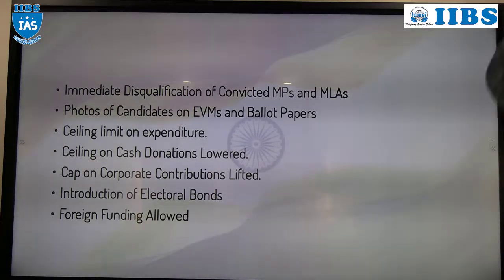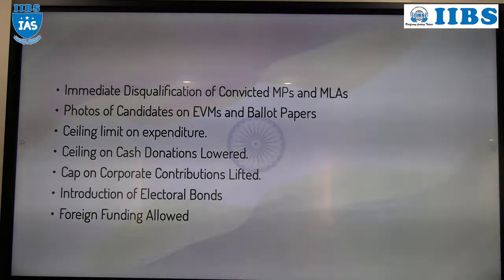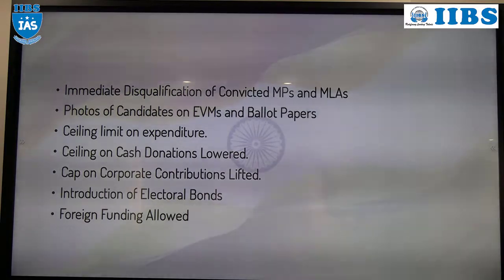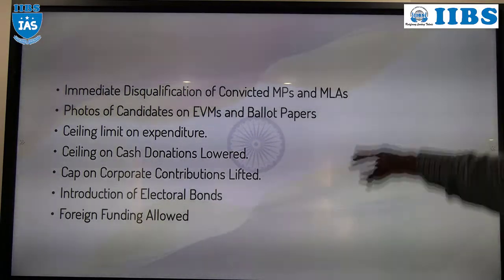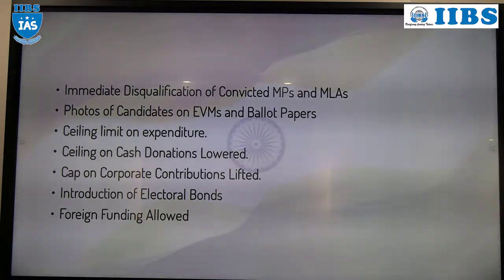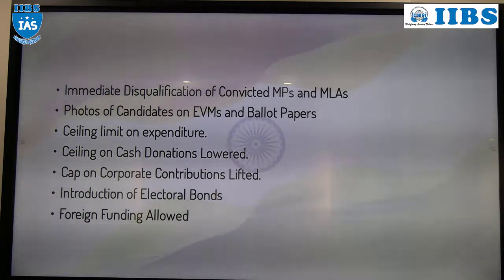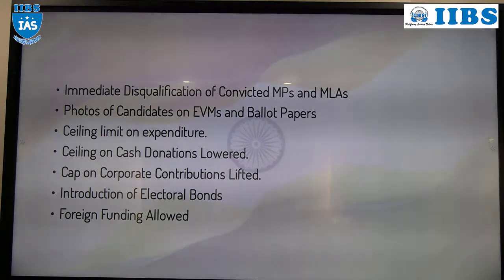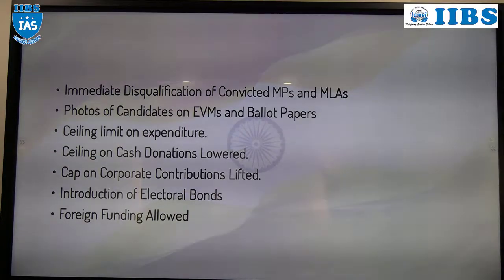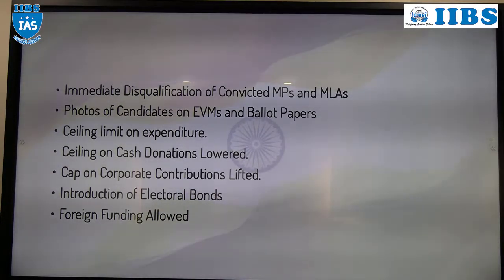After 2,000, another mode of payment, either cheque, GPay, PhonePe, DD, or another form, that is electoral bonds. We will discuss electoral bonds; it is in current affairs. So a limit has been given for donations to political parties. Cash limit is up to 2,000; above 2,000, other modes of payment.